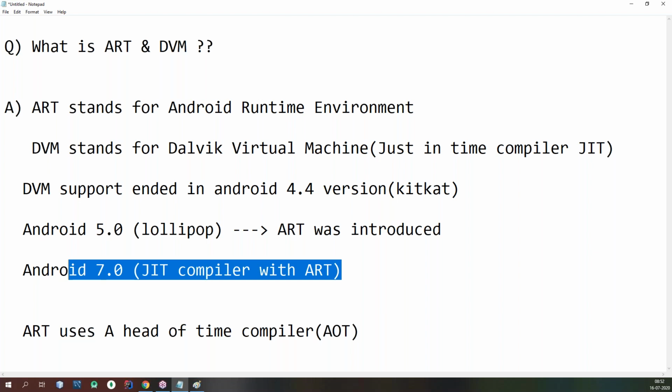Finally, you came to know what is DVM and what is Android runtime system. What is the difference between just-in-time compiler and ahead-of-time compiler approach? From which version onwards ART comes into the picture, up to which version Dalvik virtual machine is available. What are the differences between that? You understand. So this is the fundamental thing you need to understand in our class today. Any more questions, guys?